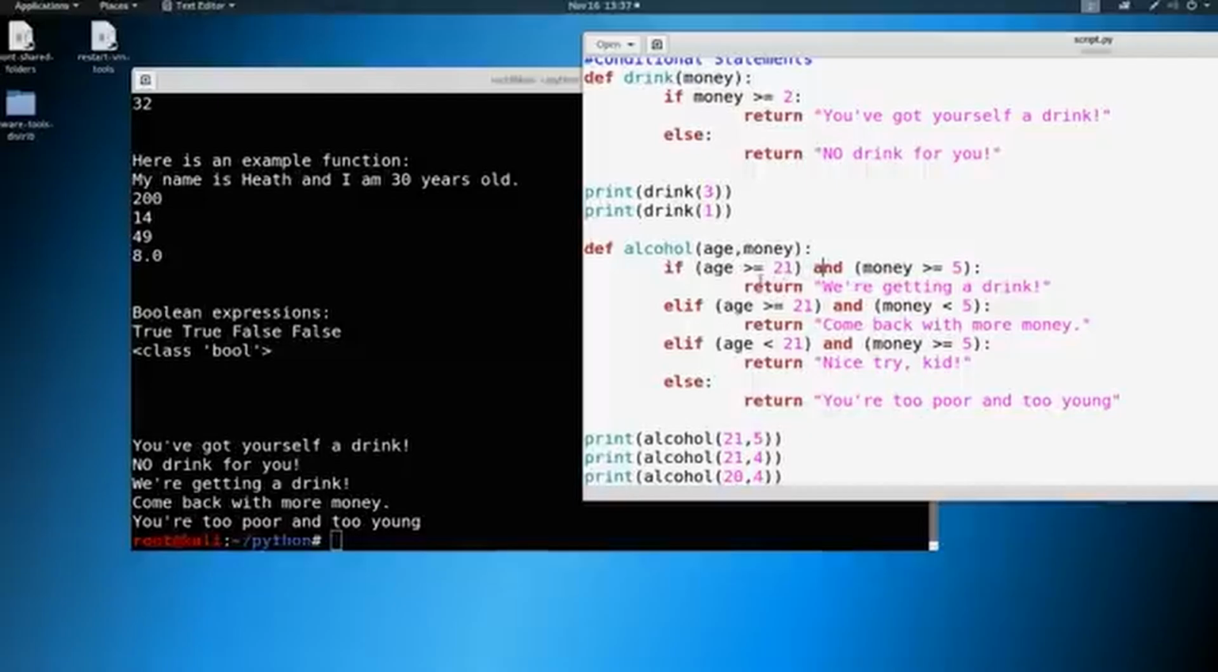A lot of times, for example, in this scenario, we might have thought, okay, if I don't have the age or the money, okay, but you've got to think about what if I do have the age but not the money, or I do have the money but not the age. So you have to think through everything in your head and make sure that it's all clicking.